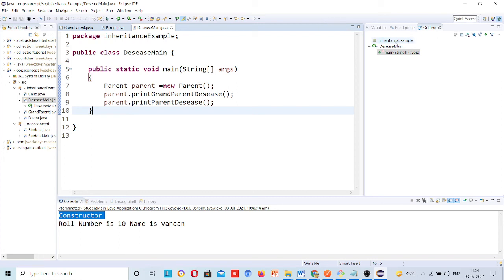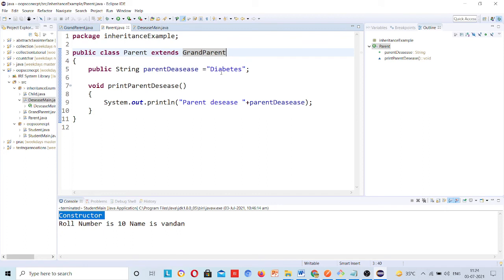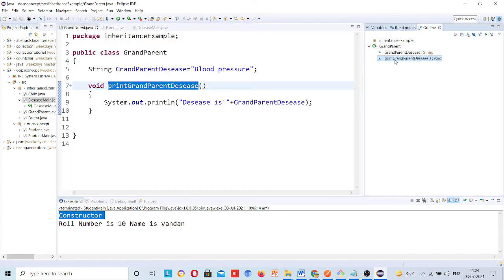This parent class has one method, print parent disease, so it is showing you that, and then this grandparent has one method, print grandparent disease. Whatever class you are in, it will show you all the methods present in that class.